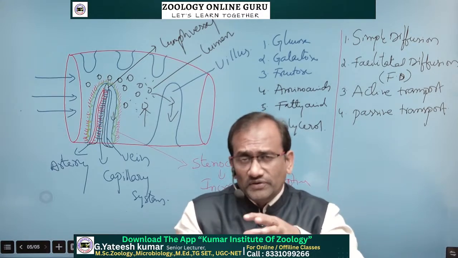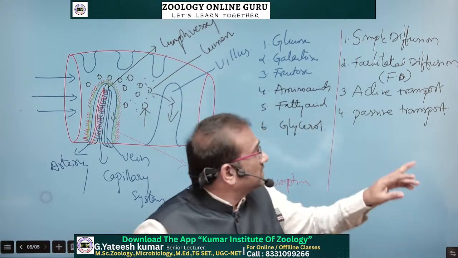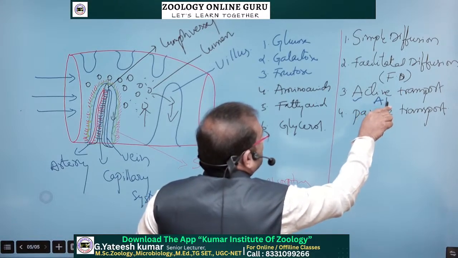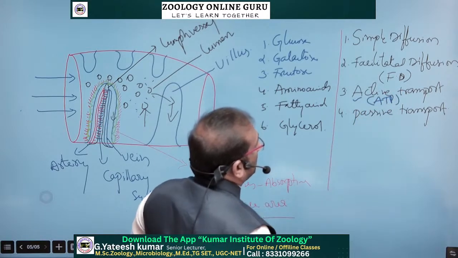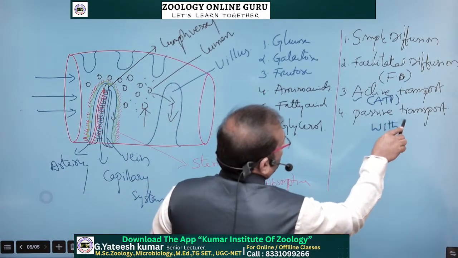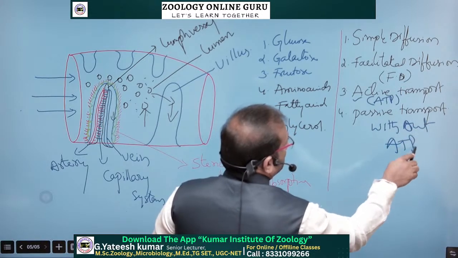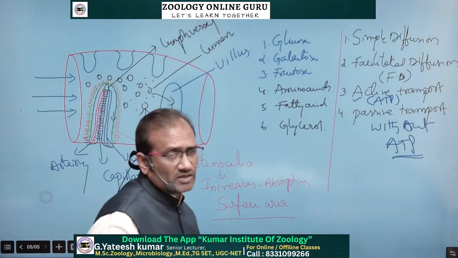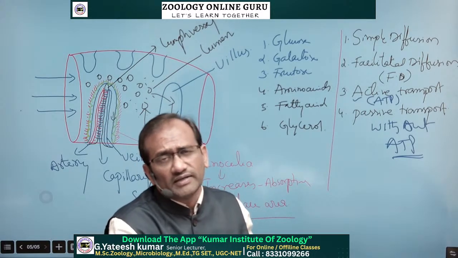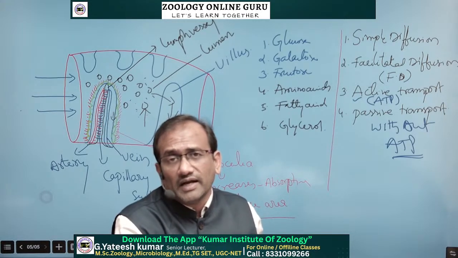And if the diffusion requires energy, that is known as active transport. So active transport requires energy. By using energy, if the molecules are transported, it's called active transport. Okay, without energy, if there is no need of ATP, if the molecules are transported across the membrane without energy, that is known as passive transport. Here water is transferred by passive transport from the gut epithelium.